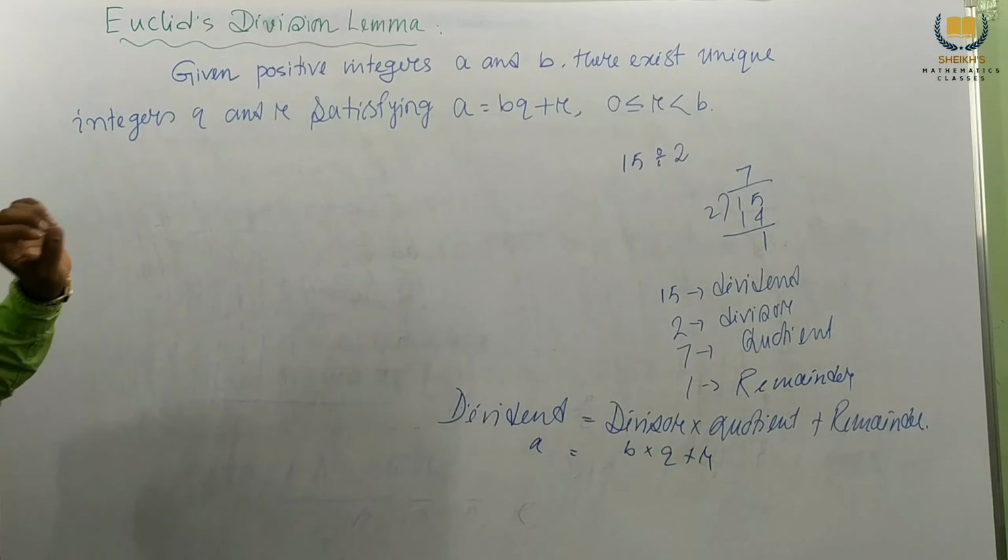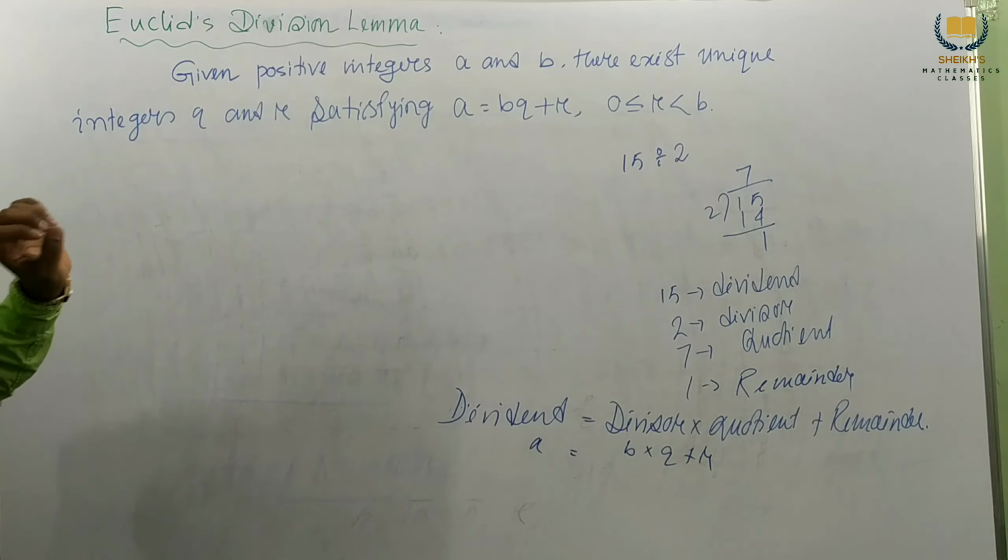We know this from lower class, but we don't know what Euclid's lemma is. Given positive integers a and b, there exist unique integers q and r satisfying a equal to bq plus r. This r always lies between 0 and b.